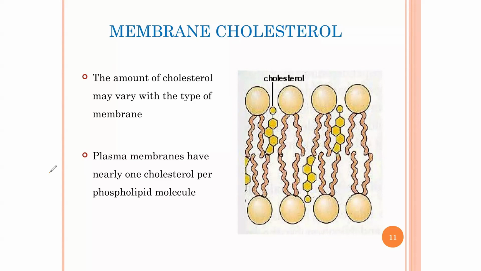So get this right. That is why now, if you look at the structure very well, you can clearly see that this one is a phospholipid, this one is a phospholipid, this one is a phospholipid. So you see, you have 1 cholesterol here, 1 cholesterol here, 1 cholesterol. So it means that for each molecule of phospholipid, there is a likelihood that you are going to get only 1 molecule of cholesterol.